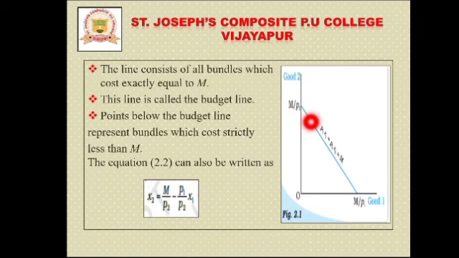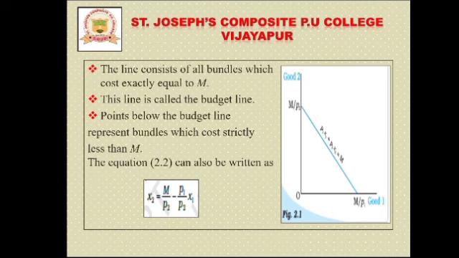Now in this diagram we can elaborate clearly. The line consists of all bundles which cost exactly equal to M. M means income. That means all the bundles whose price is equal to the income. So this line is called the budget line. This budget line, which is equal to the income of the consumer, is downward sloping.